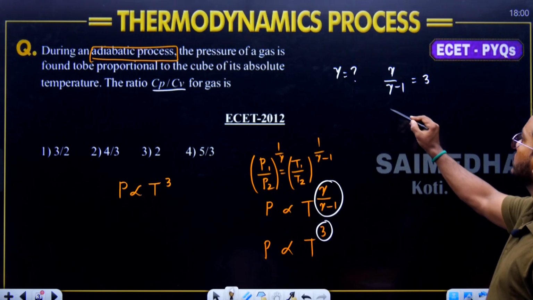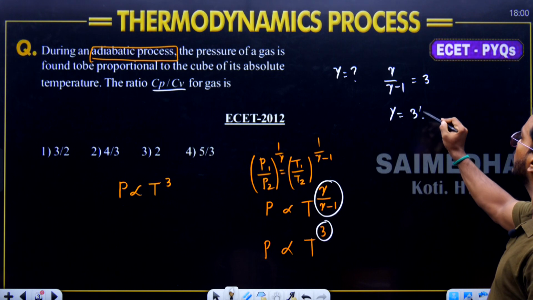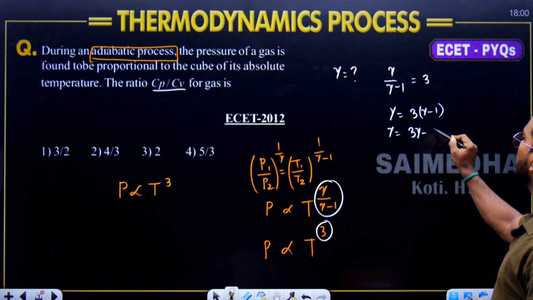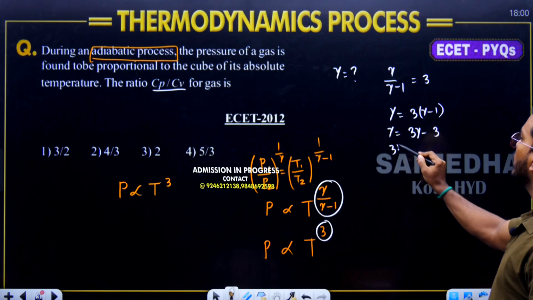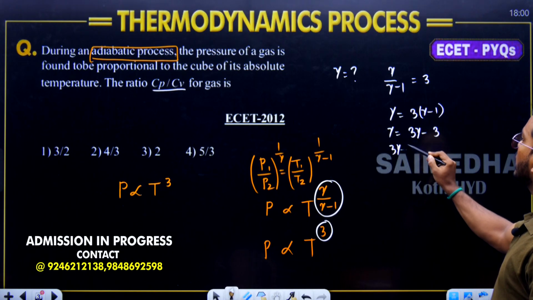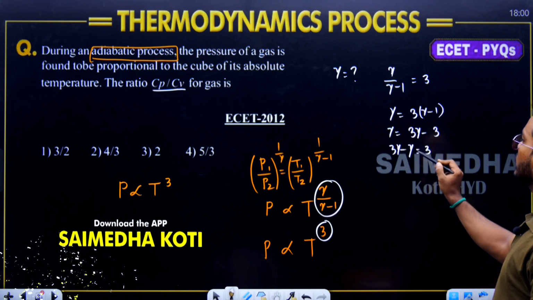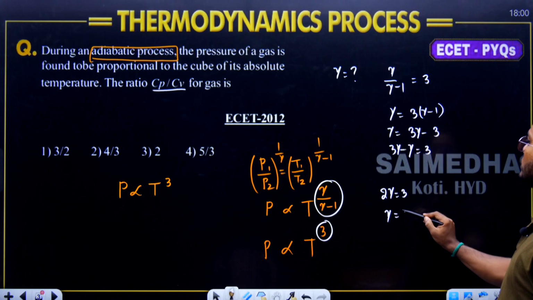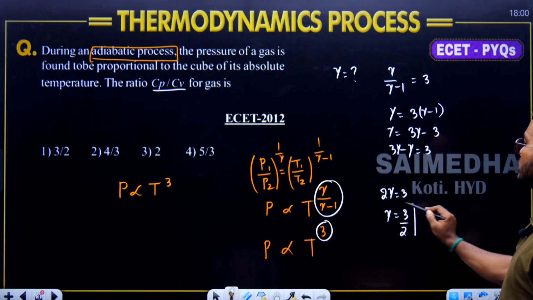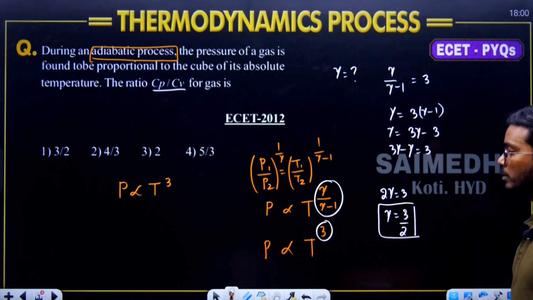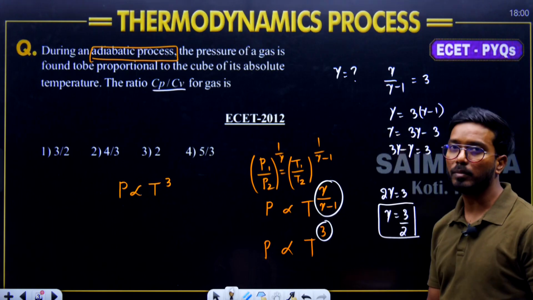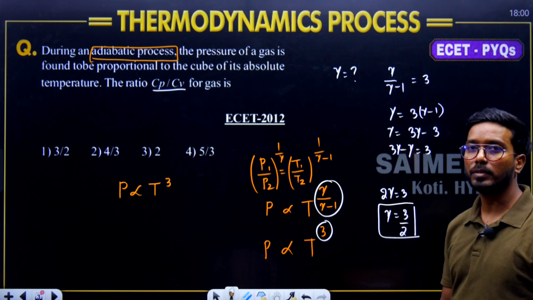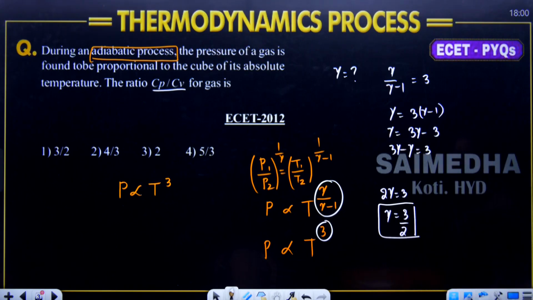So we can write like this, gamma is equals to 3 times gamma minus 1. Gamma is equals to 3 gamma minus 3. 3 gamma minus gamma, 2 gamma is equals to 3. Gamma is equals to 3 by 2. That's how we find out the value of gamma, and gamma is equals to 3 by 2, which is usually the mixture of monatomic and diatomic gas. Okay. 3 by 2 is 1.5.